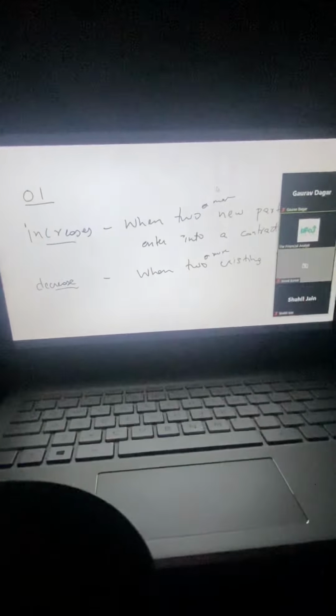OI decreases when 2 existing participants, 2 or more, it's not only 2, it could be 2 or more existing participants, exit from a contract.